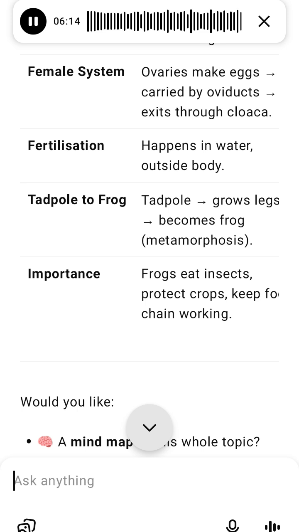Importance of frogs: control harmful insects, help farmers protect crops, play a key role in food chains and ecosystems. Frog legs are eaten in some countries.